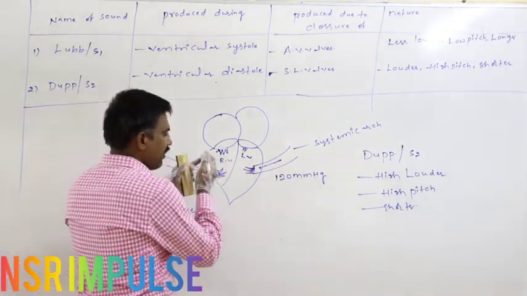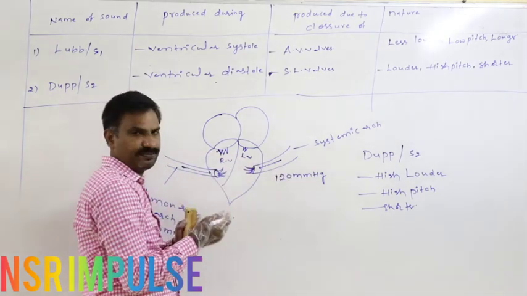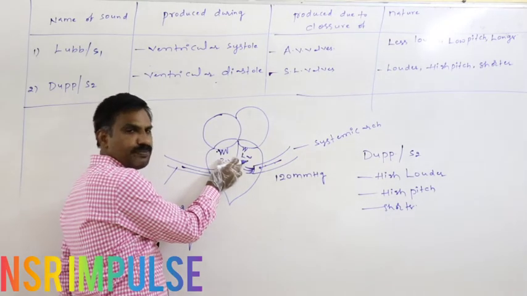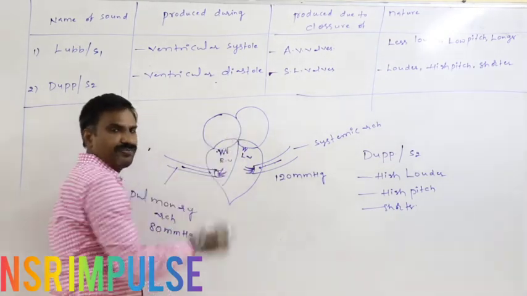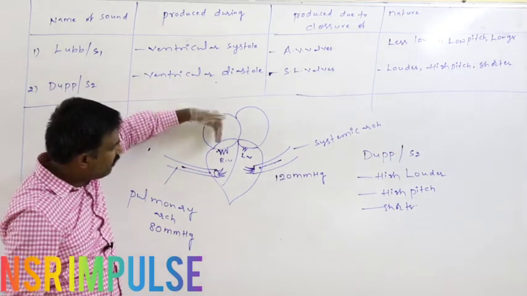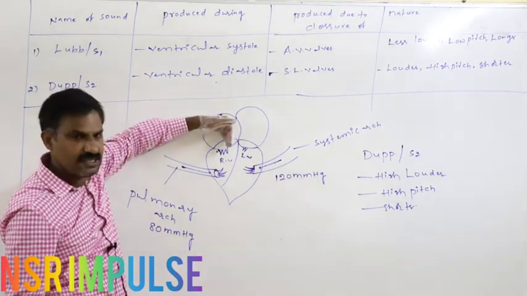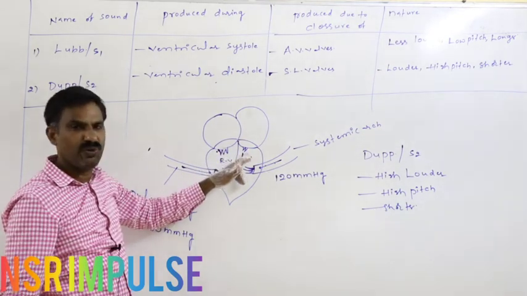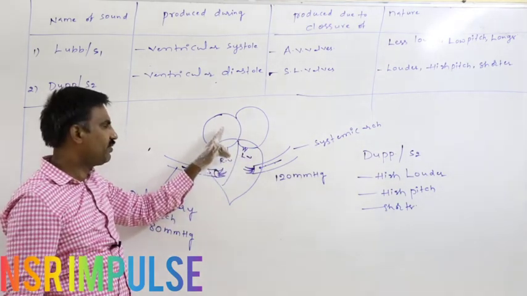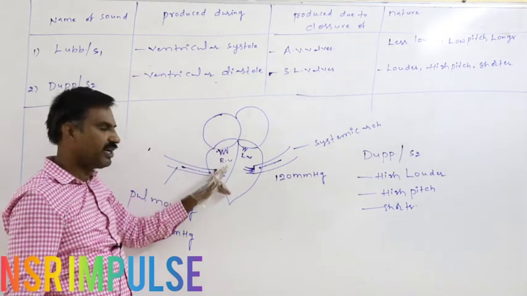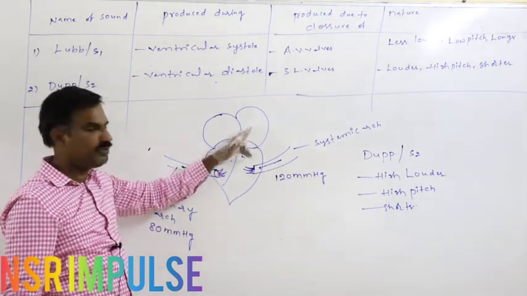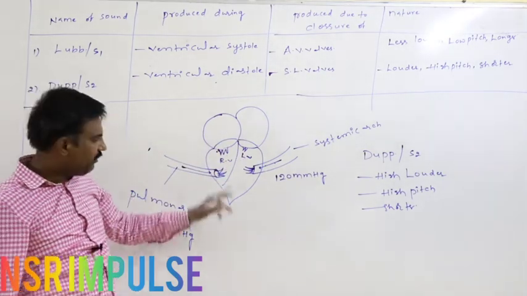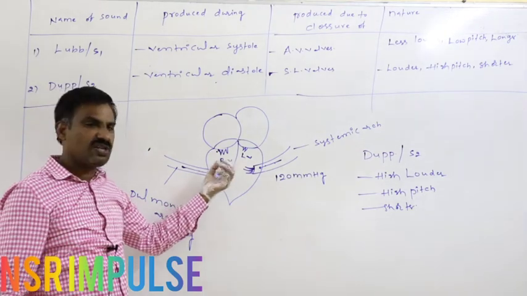As the ventricles relax further, whenever the ventricular pressure becomes less than the atrial pressure, the blood present in the atria forces open the tricuspid and bicuspid valves. By that way, blood from the right atrium reaches the right ventricle, and from the left atrium blood reaches the left ventricle.